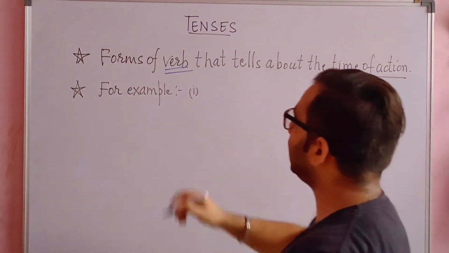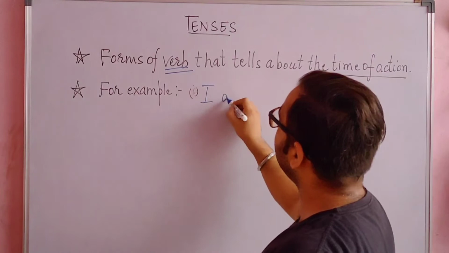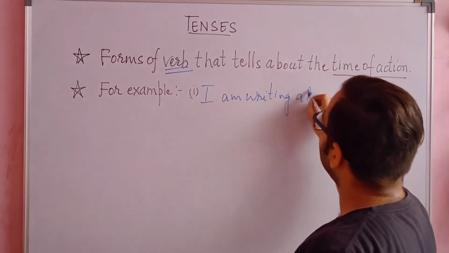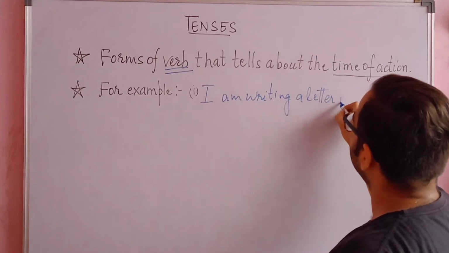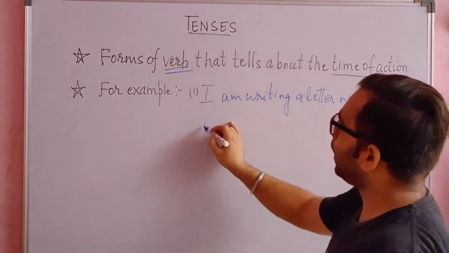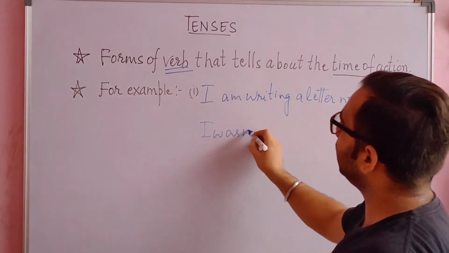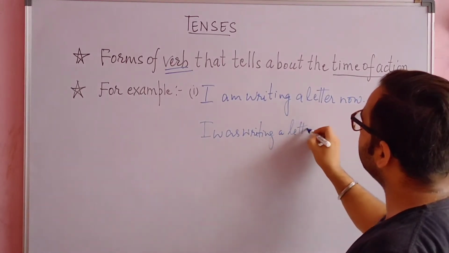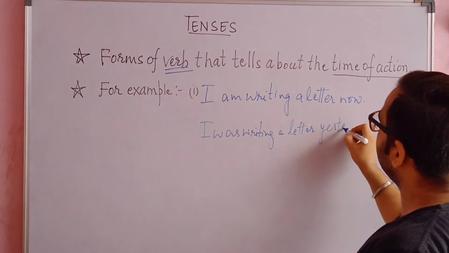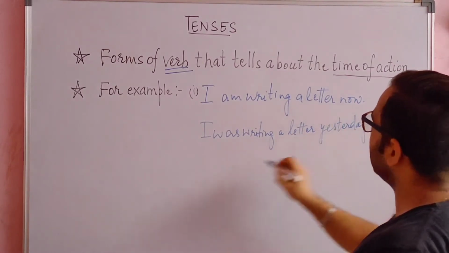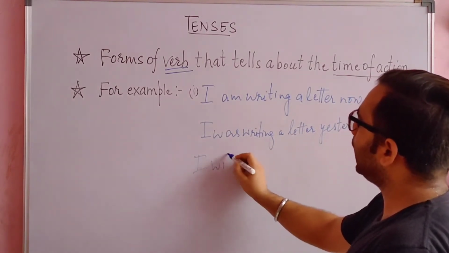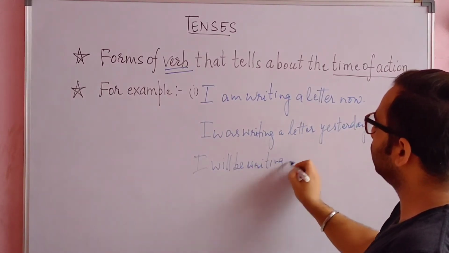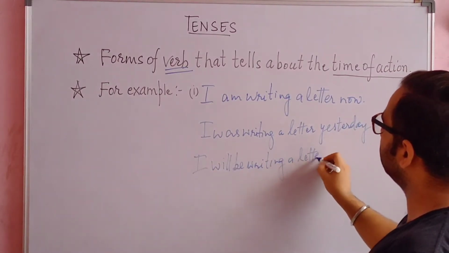Like I am writing an example here. I am writing a letter now. I was writing a letter yesterday. In the same manner, I will be writing a letter tomorrow.